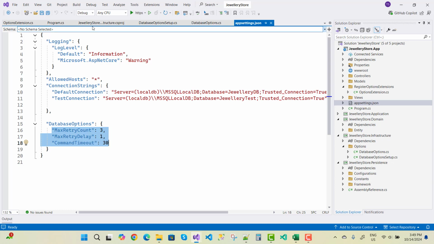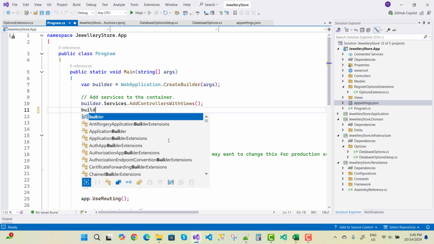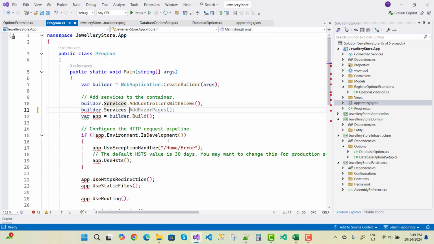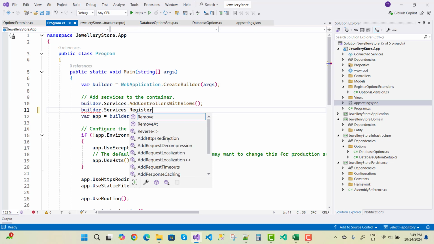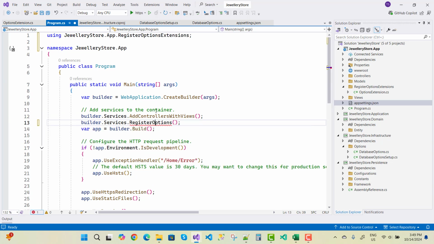Okay, and the next one is Program: just call builder.Services.RegisterOptions. Okay, that one is okay. Now just after that I want to add DbContext. Okay, so here we have the class OptionsExtensions, and I want to add a DbContext.